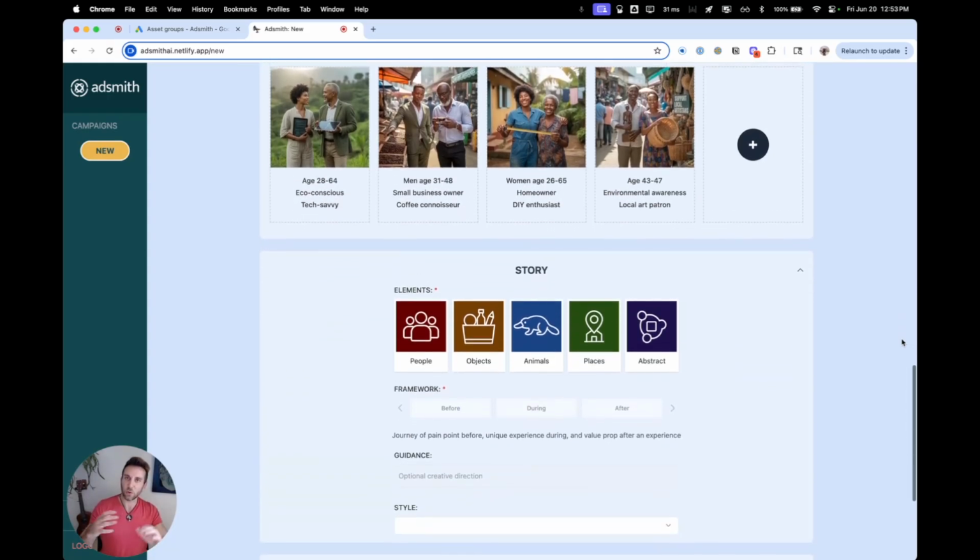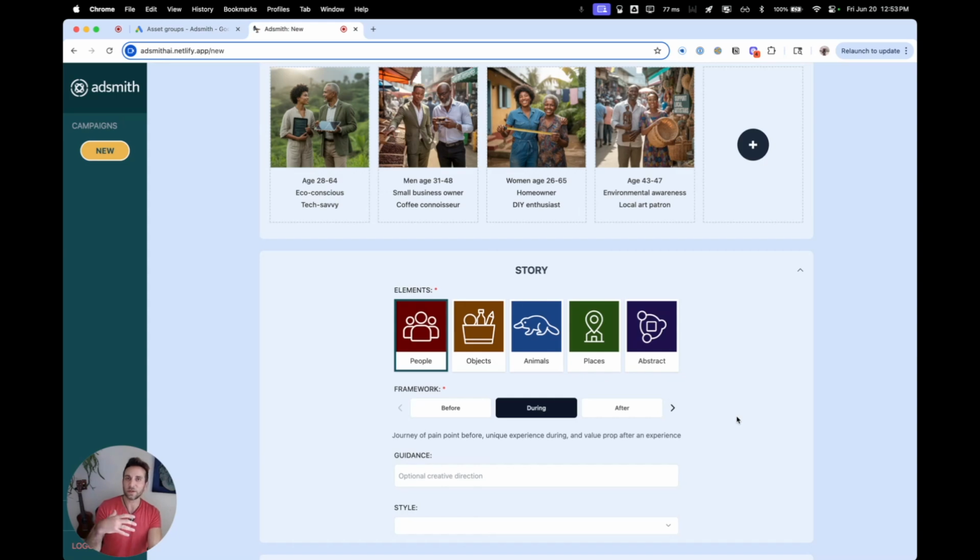So now we get into story. Every ad is telling a story, ultimately, that inspires some emotion and some action. So we make this easy for you, and we really help automate the process. First, you just need to select what kind of visual element should be in the story. People, objects, animals, etc. We're going to stick with people for this one because it's an installation service.